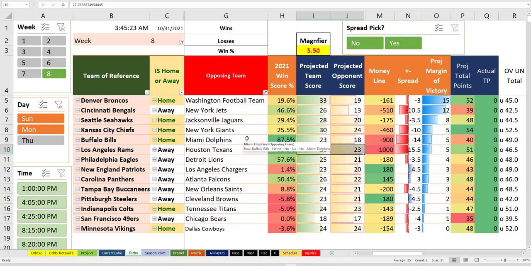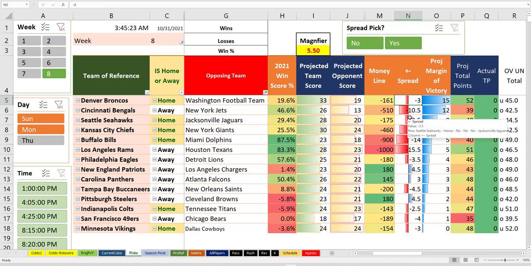All right, so what are the picks of the day now after we just did that? Well, first of all, it's Denver covering 3 points. That's number one. And they're also only minus 161 to win. That's not a bad pick on a round robin. So those are 2 things I like.